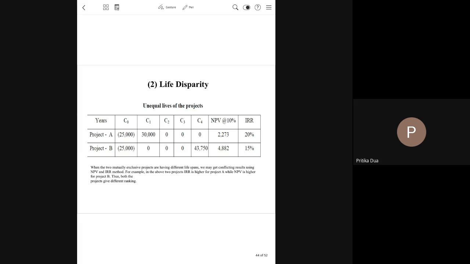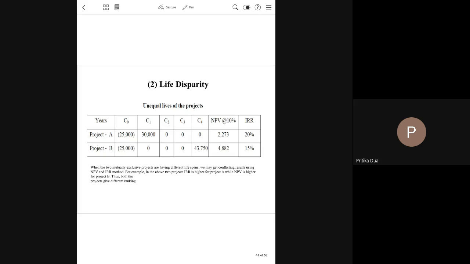And then you have project B where the life is 4 years, though in the initial 3 years there is zero cash inflow. And at the end of the fourth year, you are having a positive cash flow. Now again, you see that the projects are giving you different decisions. As per NPV, project B is better, whereas as per IRR, project A is better.